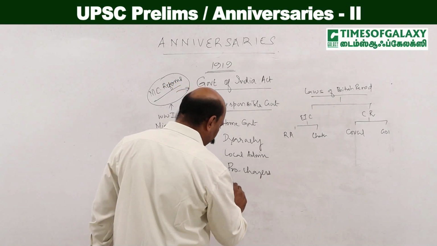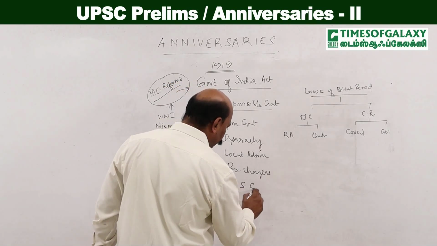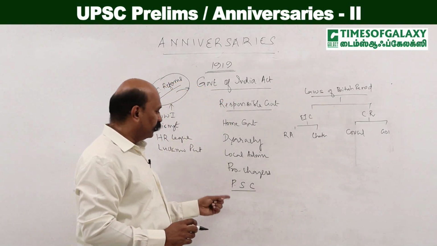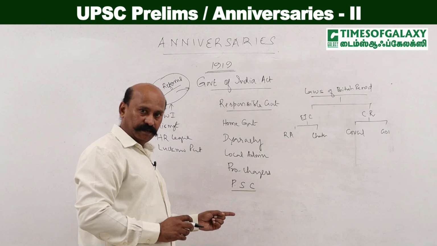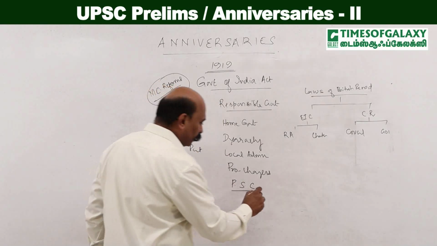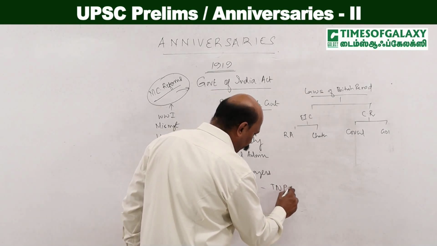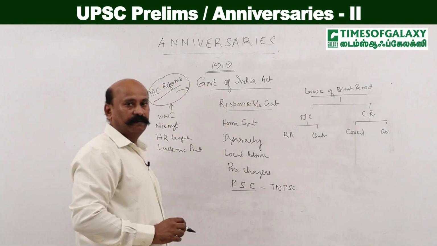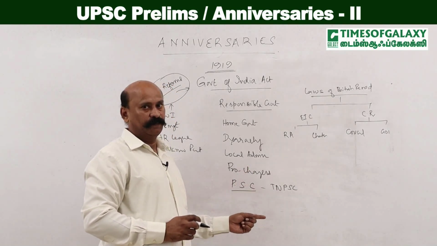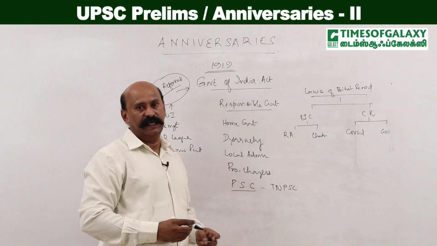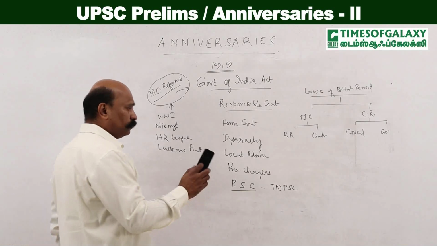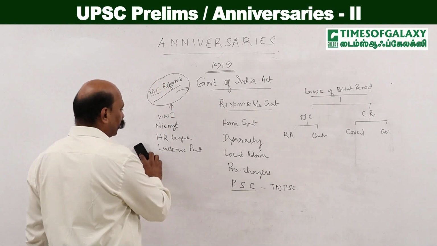Apart from that, another important thing is to focus on the public service commissions. The independent or autonomous public service commissions were first provided for in the Government of India Act 1919, and it was the present day Tamil Nadu Public Service Commission which was the first one to be formed, in 1926. So, please do take care of these aspects with respect to 1919. I hope it is clear to you. Let us move on to the next one.